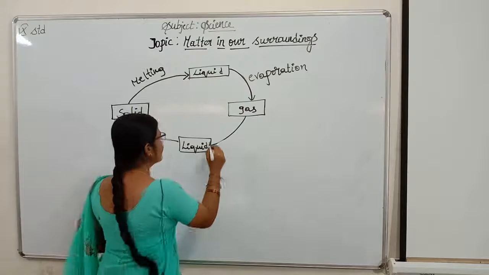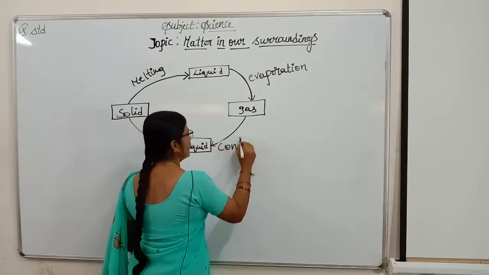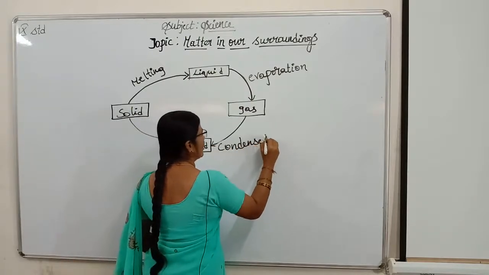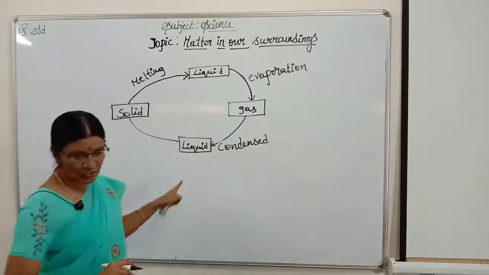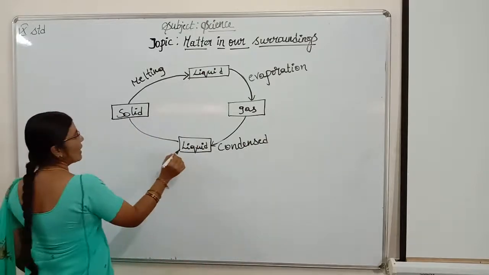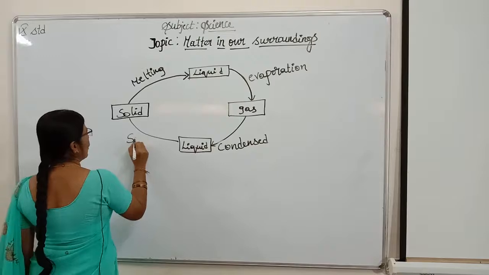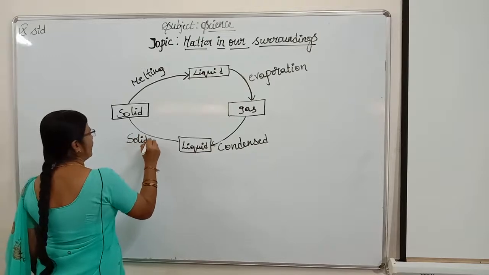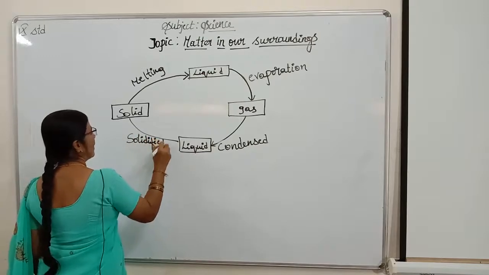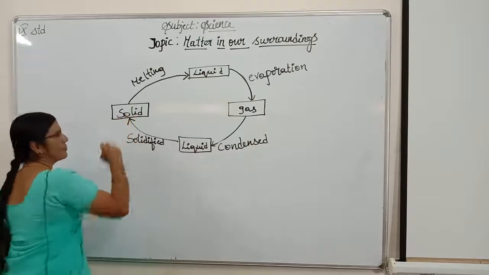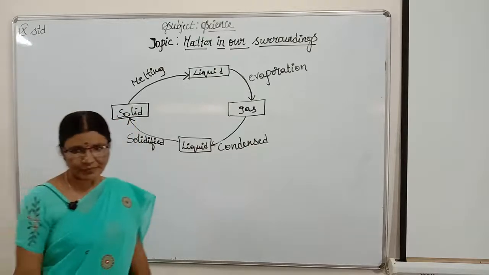When gas is condensed, we get liquid, children. Again, when liquid is solidified, we get solid. Okay, children? And